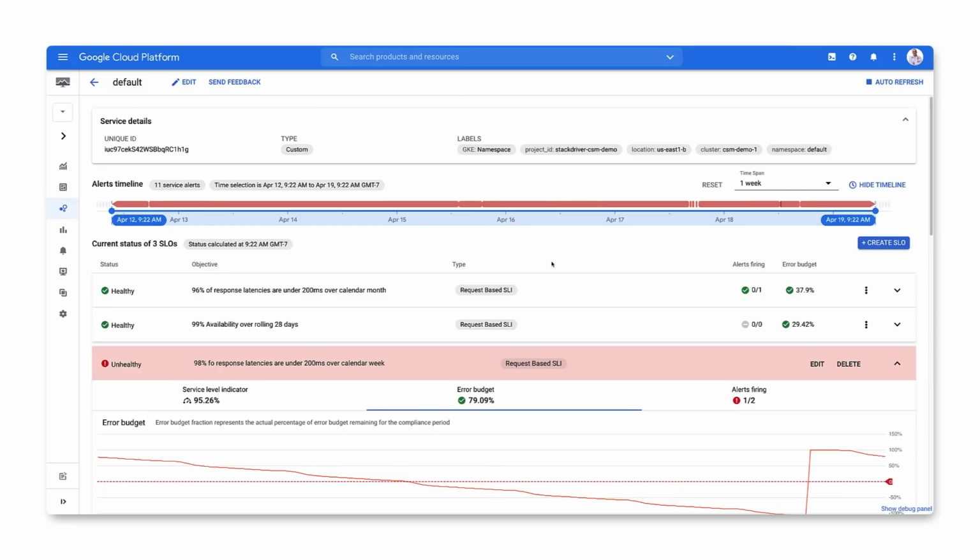This is how SLO monitoring in cloud operations brings together all the information you need to measure the reliability of your services using SLOs and the diagnostic and troubleshooting information that you might need to identify, triage, and mitigate issues.